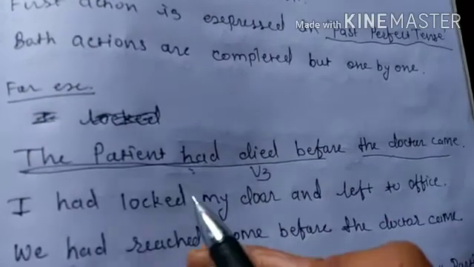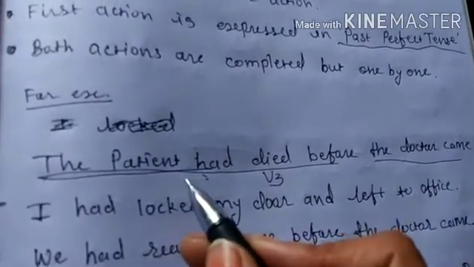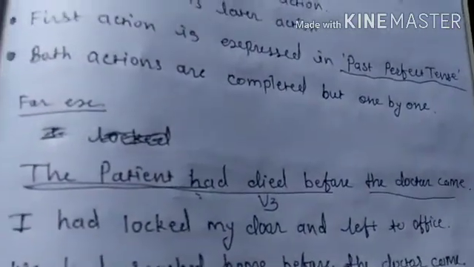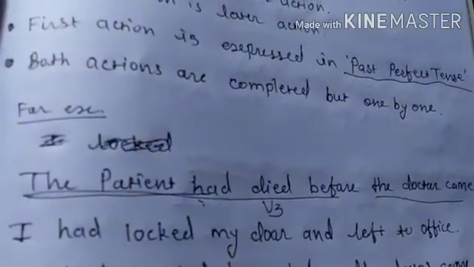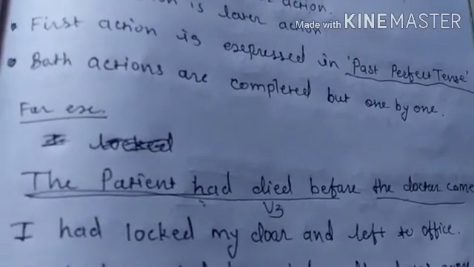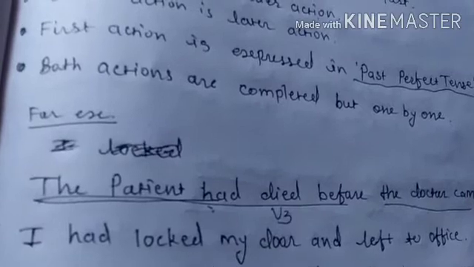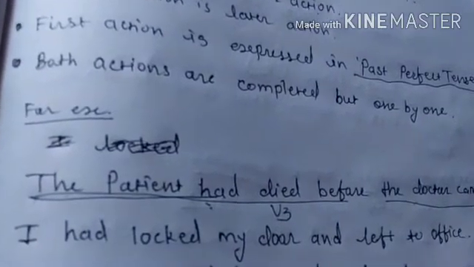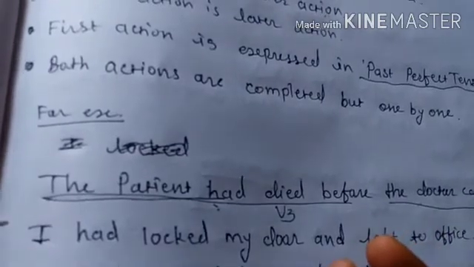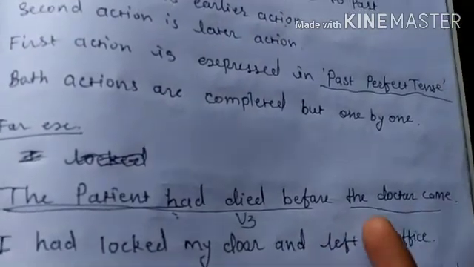When we talk about two completed past actions that differ in the order of taking place, we express the first action using past perfect tense, and the second action using past simple tense.